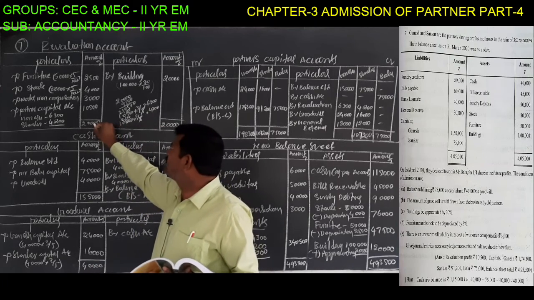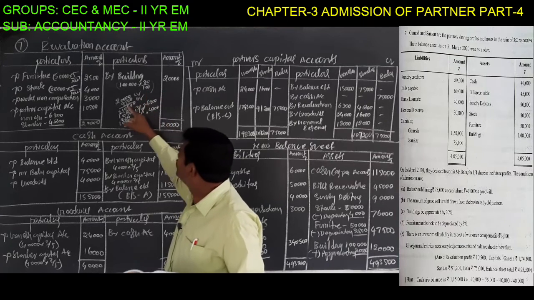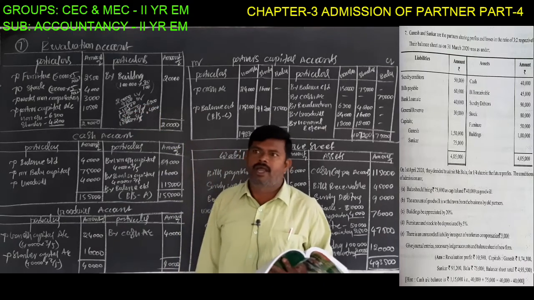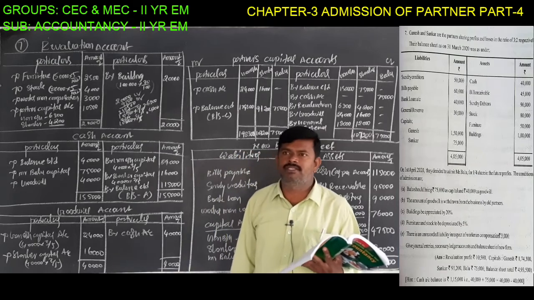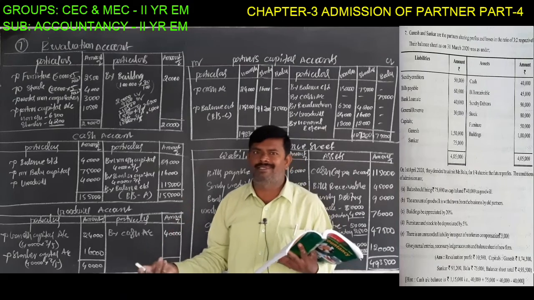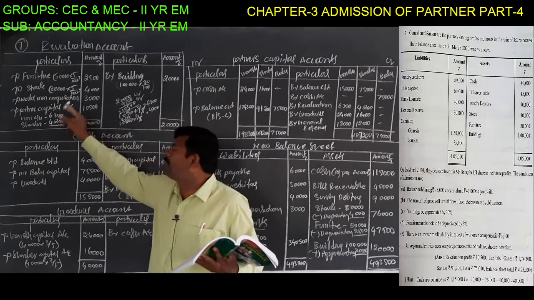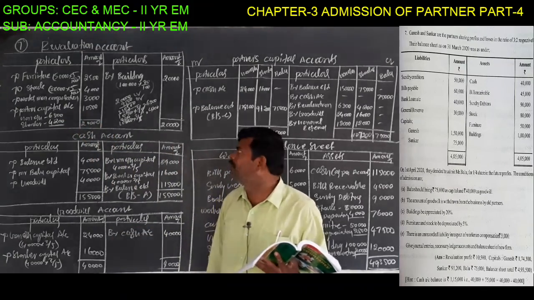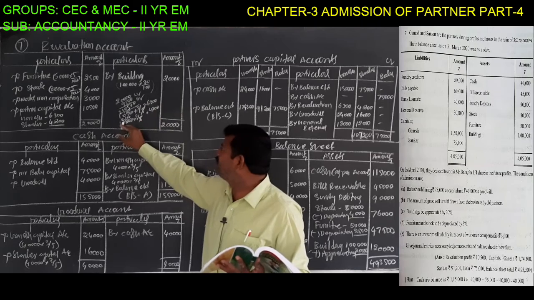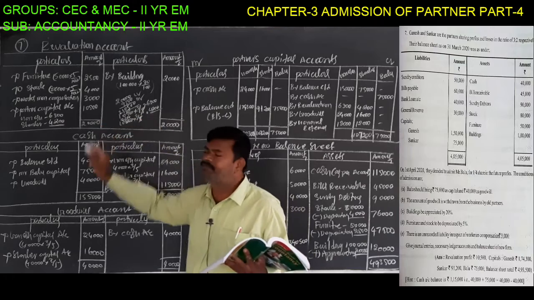20,000 rupees is credit, and debit is 9,500, so we get a profit of 10,500 rupees. As per the nominal account, all expenses and losses are debited, all incomes and profits are credited. Profit is more than the losses, which means net profit. So net profit must be transferred to the capital accounts as per the old ratio. Old ratio: 10,500 into 3 by 5 is 6,300, and 10,500 into 2 by 5 is 4,200 rupees. This is the calculation point.